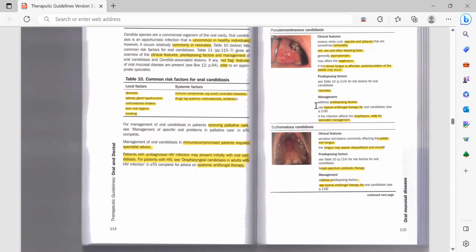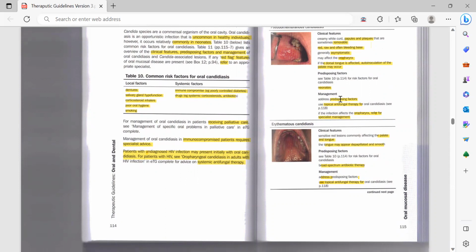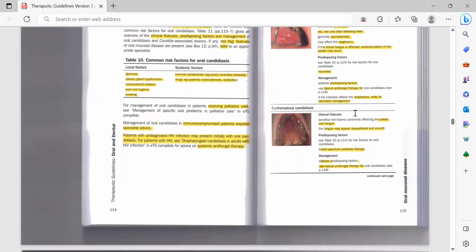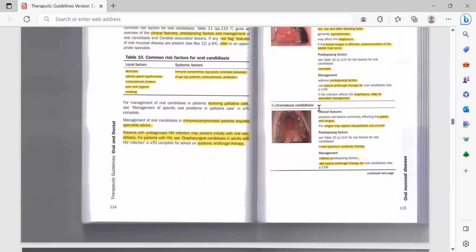For the management, the first point is to find the cause of the problem. You need to discuss these things with your patient, like what is causing candidiasis in his body. Then use topical antifungal therapy for oral candidiasis, and if the infection affects the oropharynx, then you need to refer to the specialist. Then erythematous candidiasis, as the name states, it would be red in color. It is a sensitive red lesion.